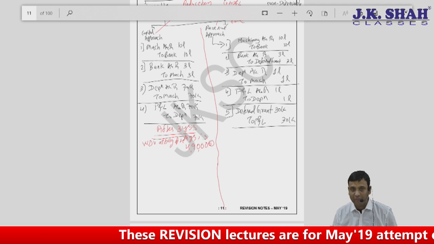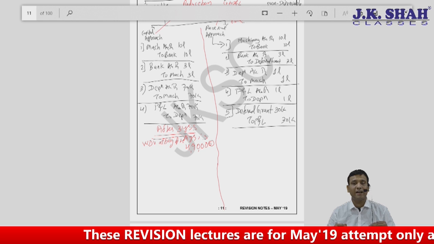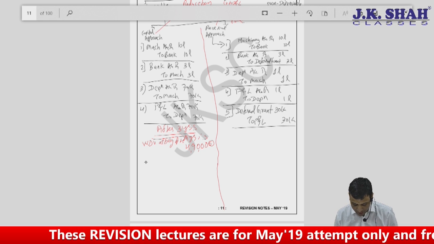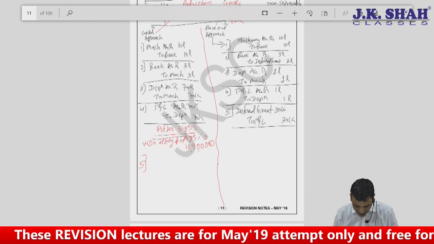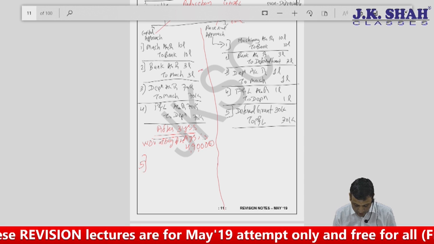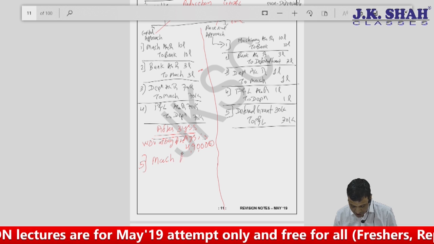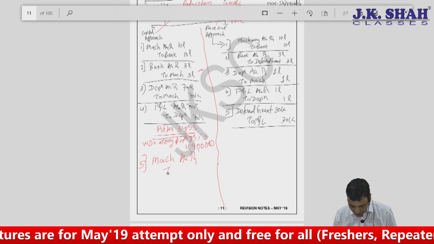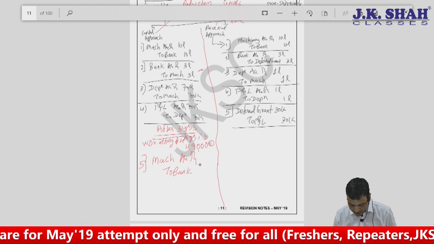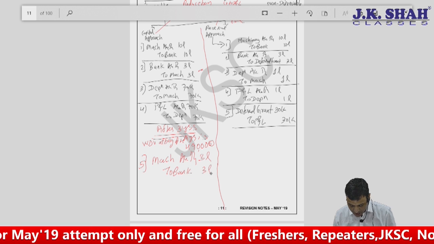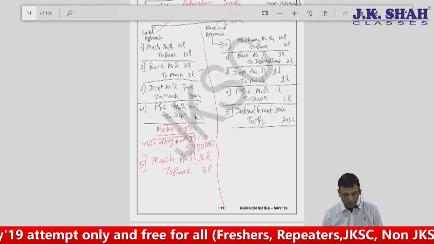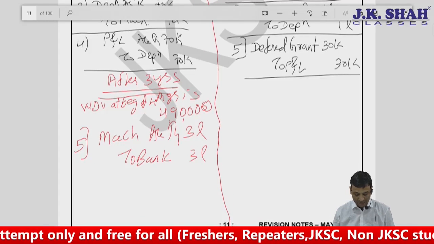Now what is to be done? Government says give us back our money. We'll say, okay, take your money. So I have to pass an entry. I have to reverse the entry which I have passed for receiving the grant. I will say it is nothing but machine account debit to bank 3 lakhs.